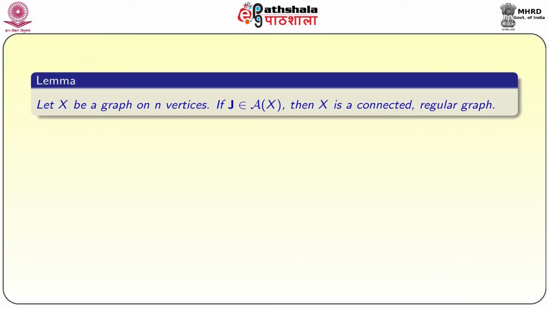Now, we are going to prove another lemma. Let X be a graph on n vertices. If J belongs to the adjacency algebra of X, then X is a connected regular graph. With this, what we proved is that a graph X is connected and regular if and only if J is a polynomial in A, the adjacency matrix of X.